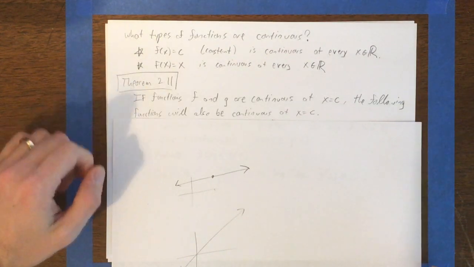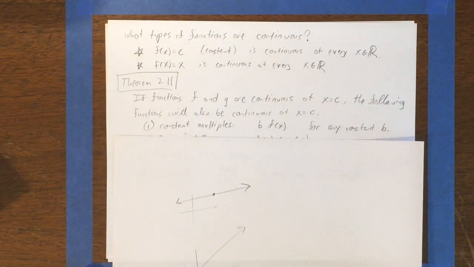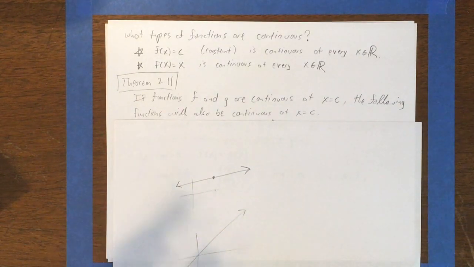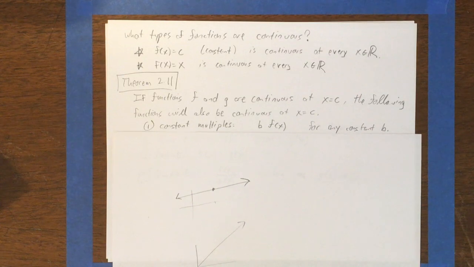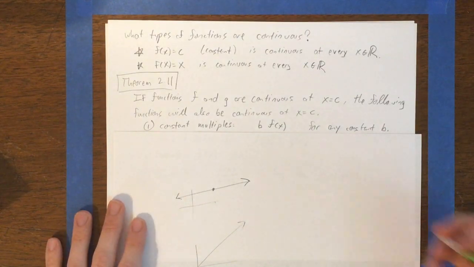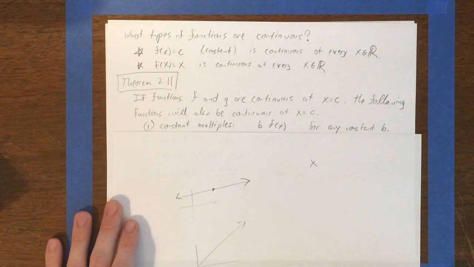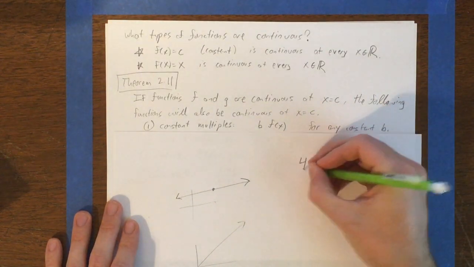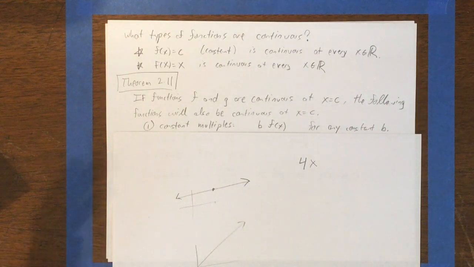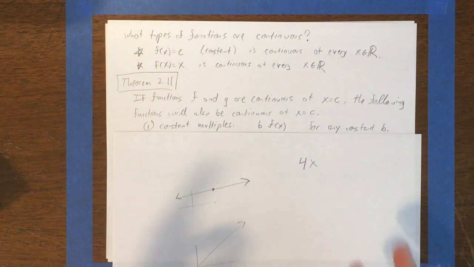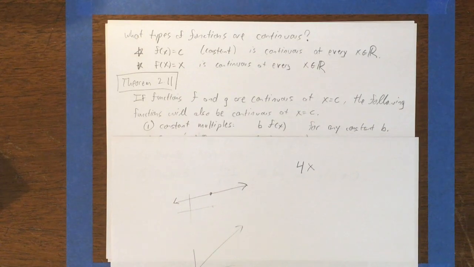It's Theorem 211. If you have two functions f and g, which are continuous at some number x equals c, then the following functions will also be continuous at x equals c. First, constant multiples, b times f of x for any constant b. So that means that if we know that x is a continuous function, then for example, 4x is continuous at every real number as well. Okay, that's for any constant multiple I could pick there.